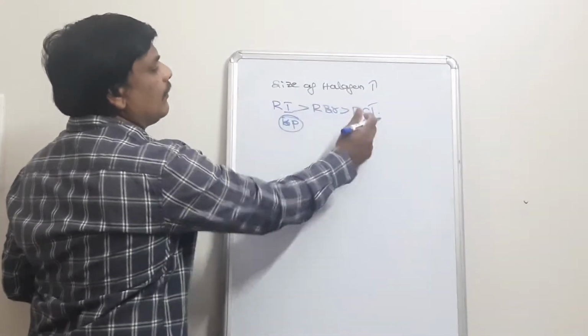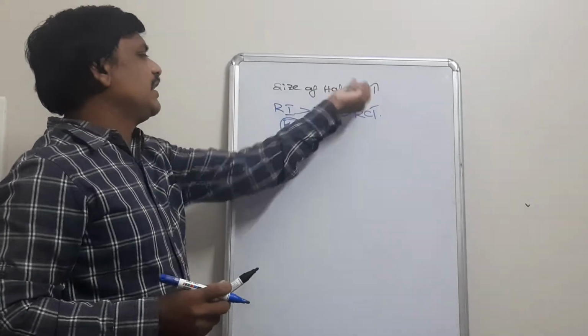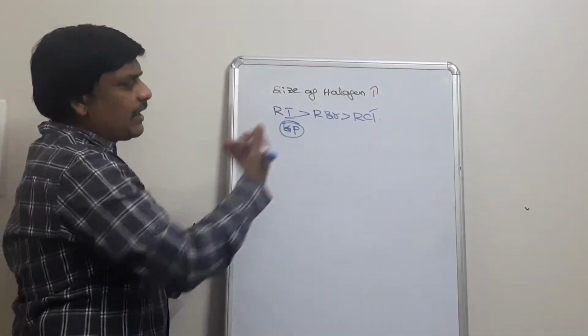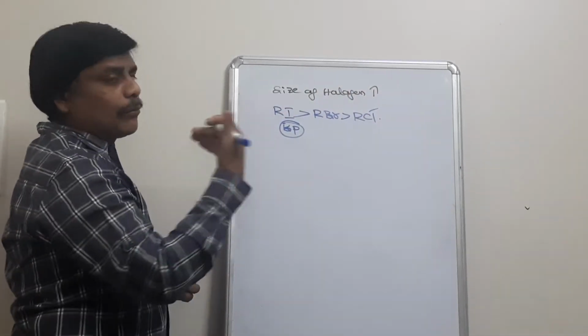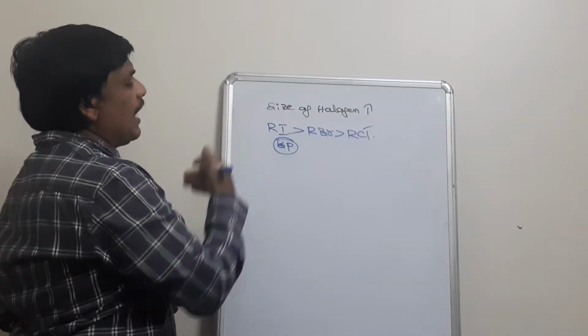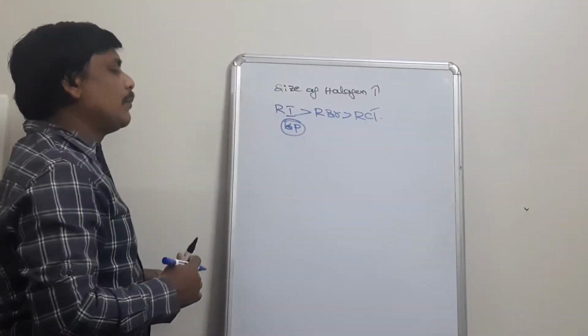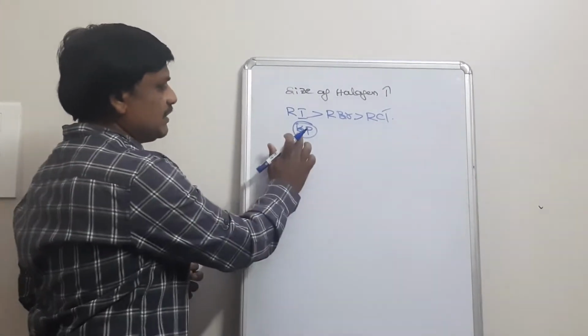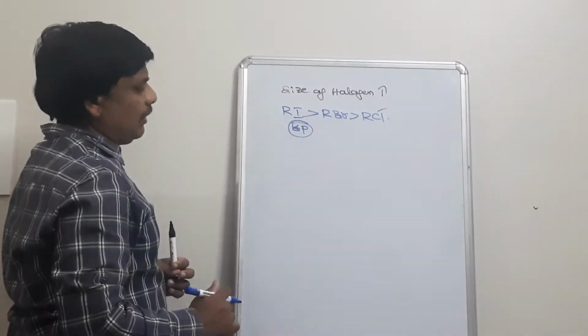So this is the order of halogen. When the size of halogen increases, the intermolecular attractions also increase. When the intermolecular attractions are very high, it is very difficult to break the bond. Hence, the melting points and boiling points also increase.